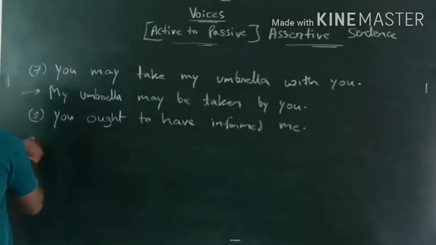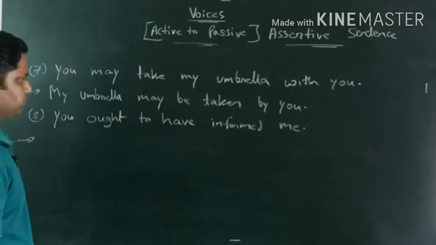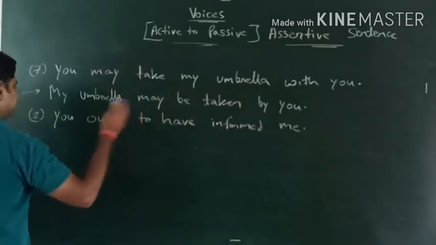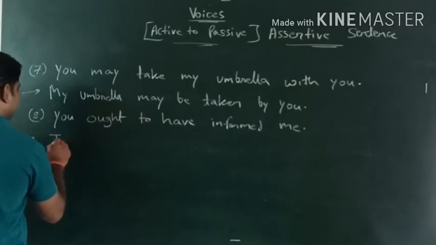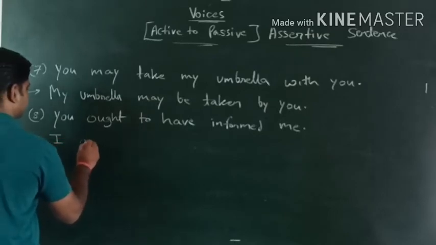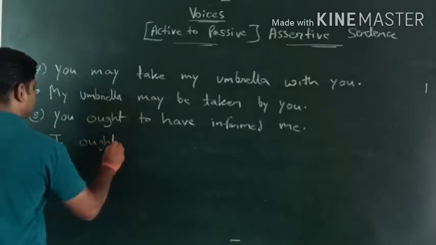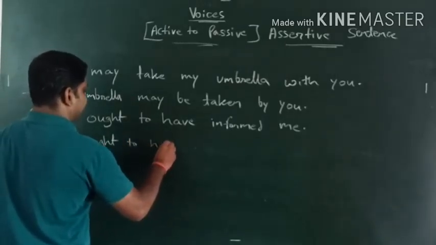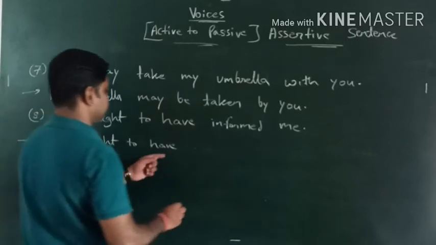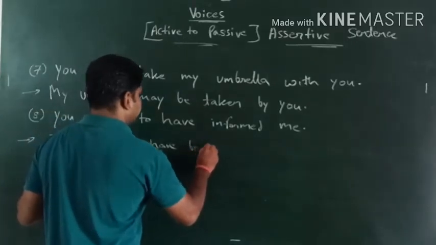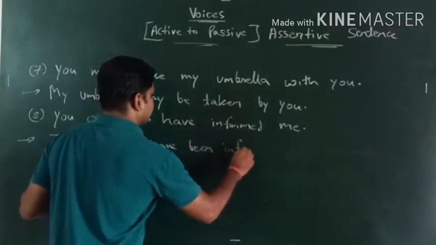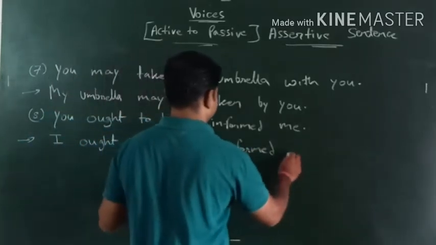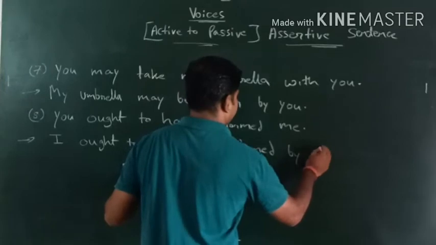So here, you ought to have informed me. Me is there, so we will bring here I. I ought to have been informed by you.